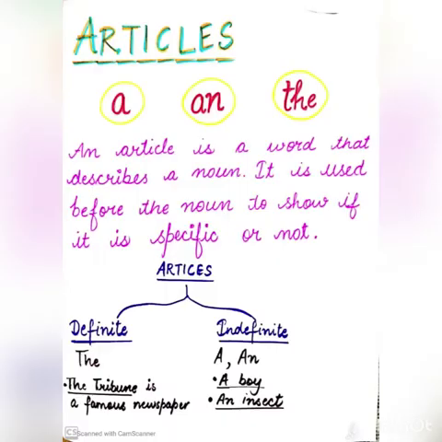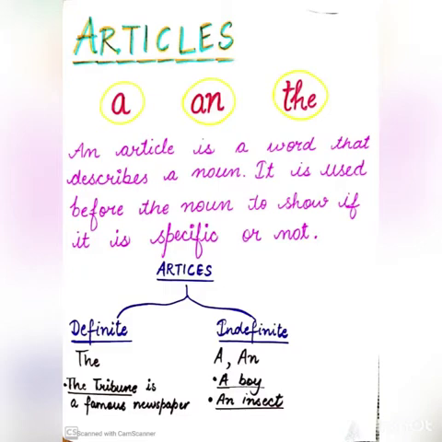Students, do you remember this topic has been explained by your English teacher in your online class? Today I will explain this topic again. So students, let's start today's work. Today I am going to explain the next topic, that is articles. First of all, I will explain the meaning and concept of articles. As you already know, there are three articles: a, an and the.